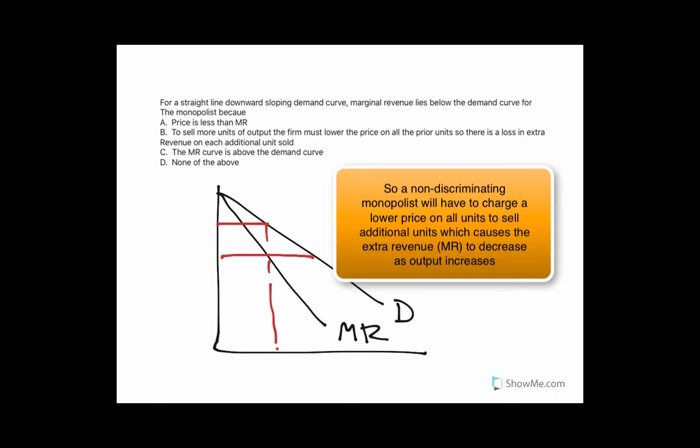So that looks like B. We can say that B is the right answer. So let's look at A. Price is less than marginal revenue. It's actually greater than marginal revenue, so A is not right. The marginal revenue curve is above the demand curve. That's just not right, and it said the exact opposite in the prompt for the question. So C is not right, and none of the above is wrong because B is right. So B is the right answer here.